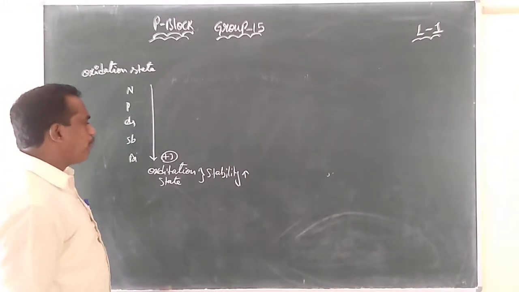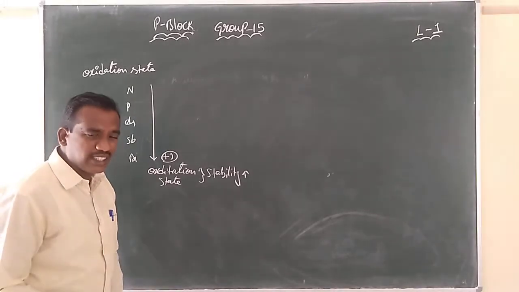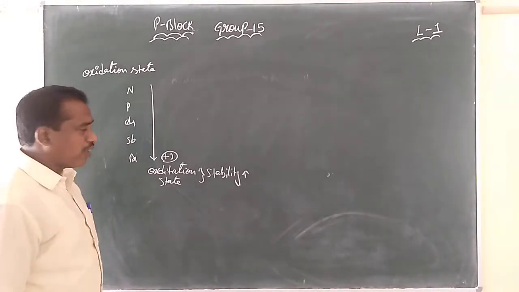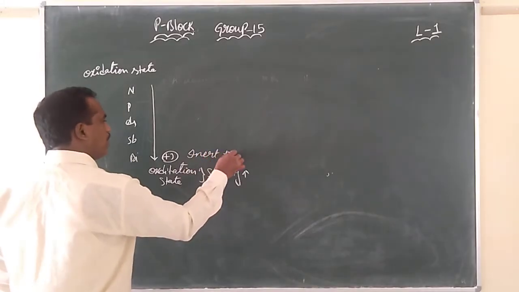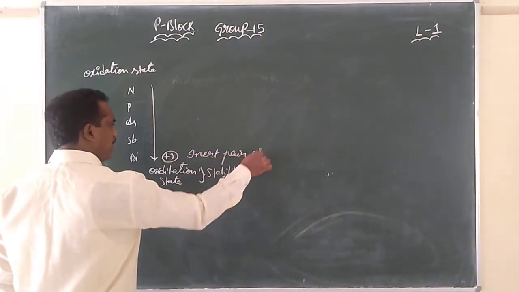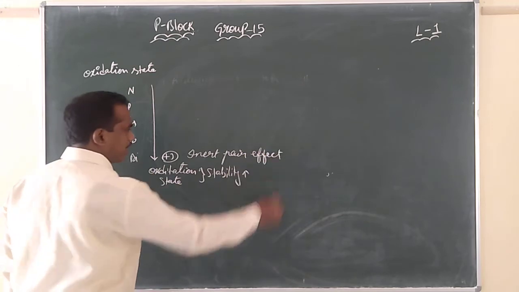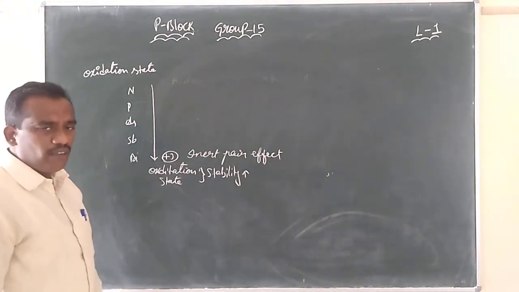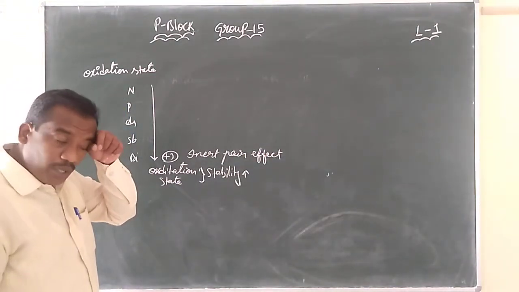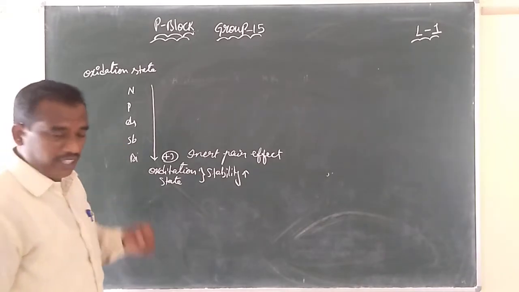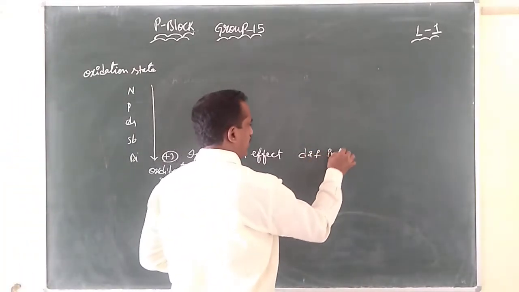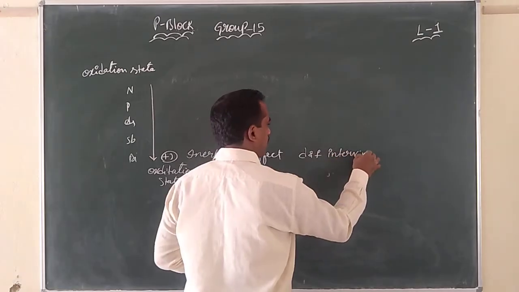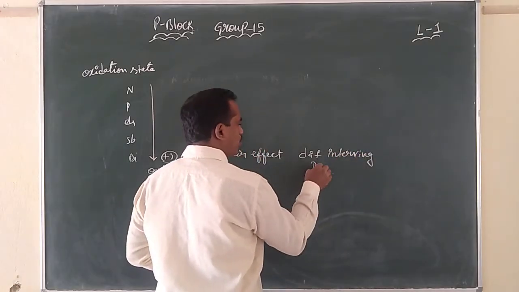Why is the +3 oxidation state stability increasing? Because of the inert pair effect. What is meant by inert pair effect? When the d orbitals and f orbitals are intervening or coming in between, they have poor shielding.